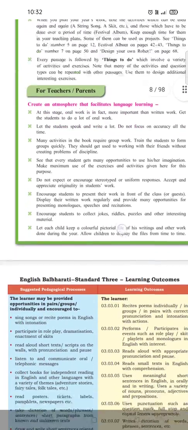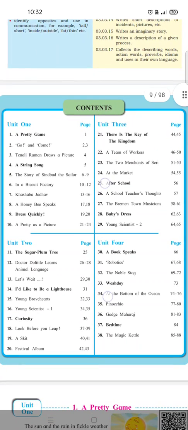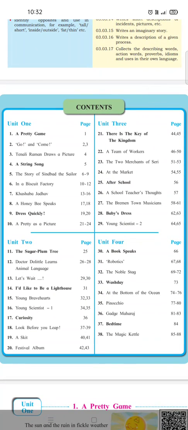So here we are going to see the index page of your English textbook. Students, your English textbook is divided into 4 units. Unit 1 is having 10 topics. Unit 2 is having 10 topics. Unit 3 is having 9 topics. And Unit 4 is having 9 topics.